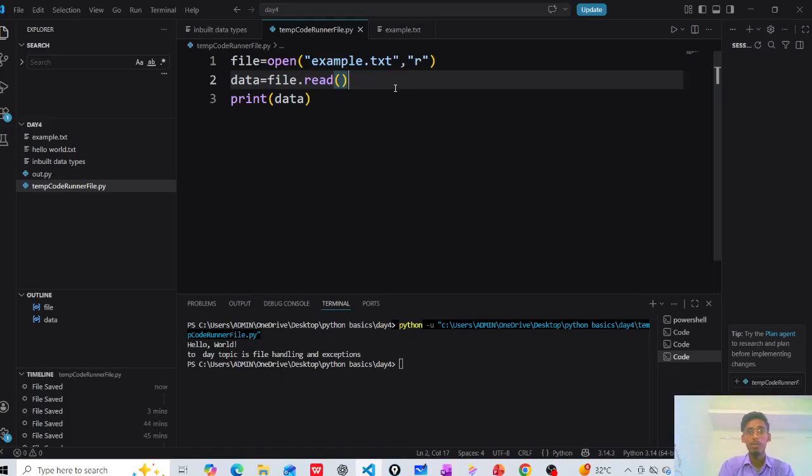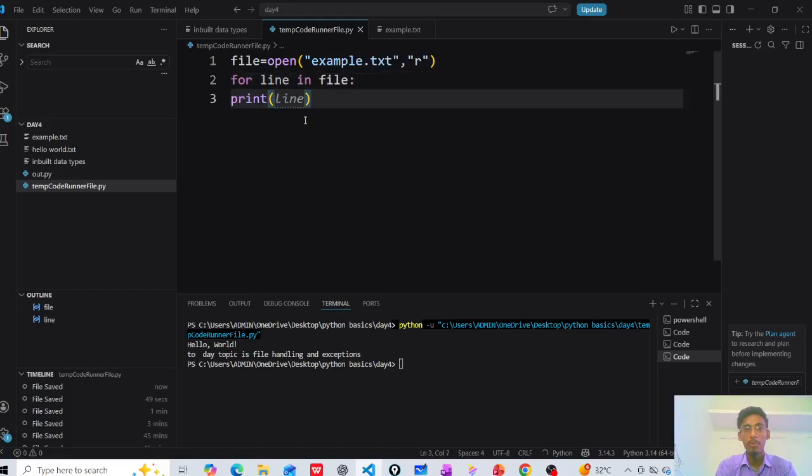Now I want to read the file data line by line. To do that, you should use for line in file, and print line. Why? Because I am using a for loop. This is a syntax error. Why? Because a space should have been given here.